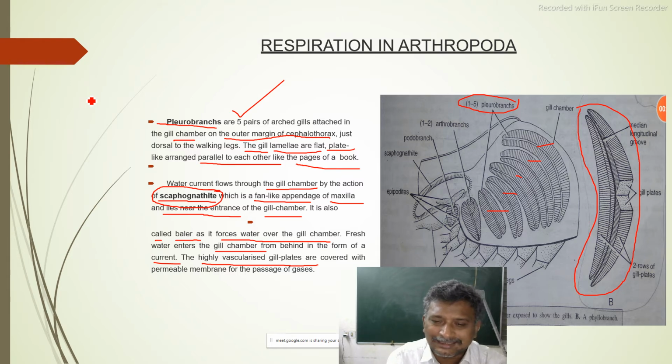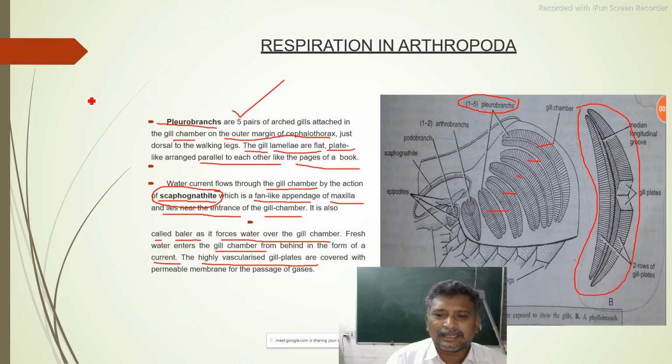When we discuss pleurobranch, a scaphognathite, a fan-like structure, is also present on the maxilla, and it is always present at the entrance of the gill chamber, and it acts as a baler. Baler means which can move the water to flow onto the gill chamber.